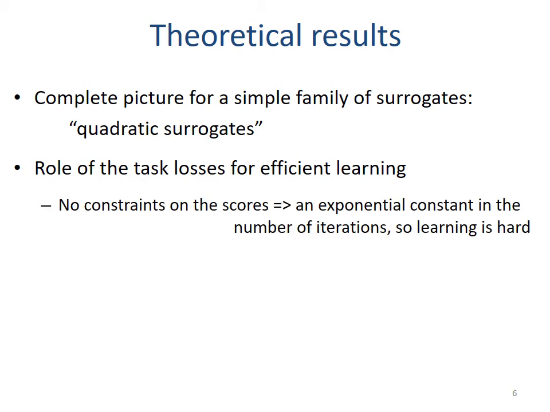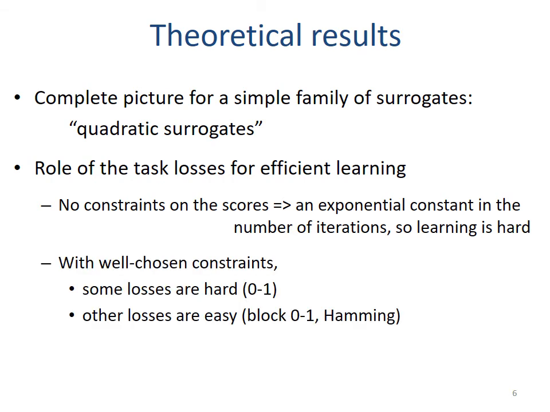It appears that with the full flexibility of label scores, we get exponential constants in the rates of most of the losses, which means that learning is hard. However, with a special choice of constraints, some losses become much easier. For example, the block 0-1 and Hamming losses.